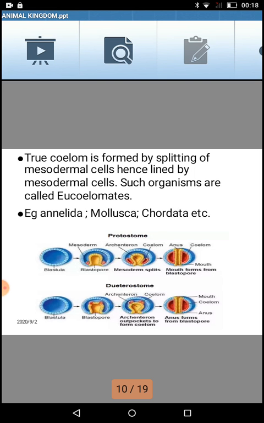Now this single celled zygote will start dividing and it will grow into a ball of cells. That ball of cells initially can be called a morula, then it can be called a blastula. The cells will keep on dividing and that ball of cells will keep on increasing. When this ball of cells reaches a stage called blastula, there will be a kind of cavity present inside it. You can see in the first diagram that is showing blastula.